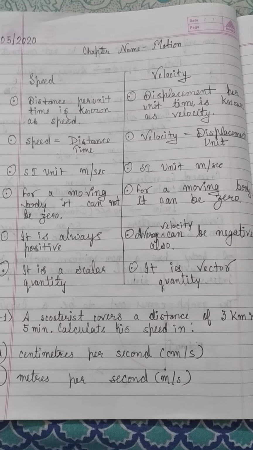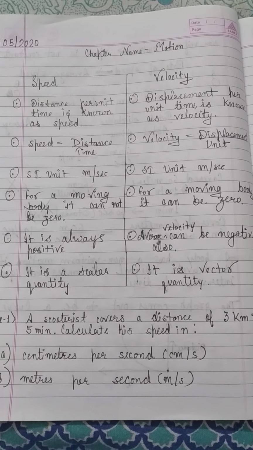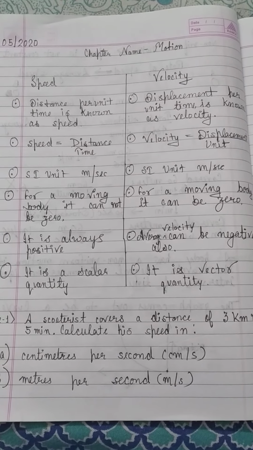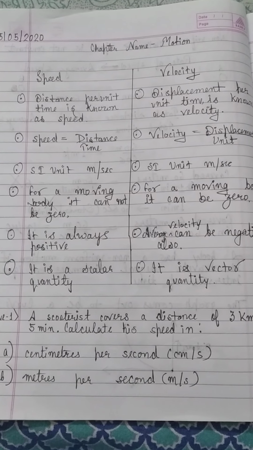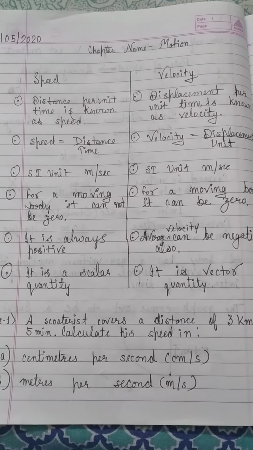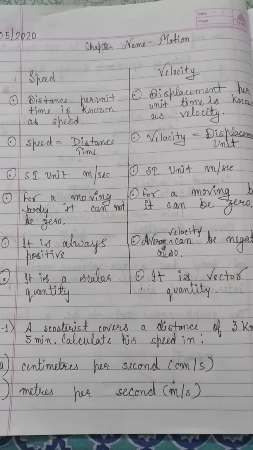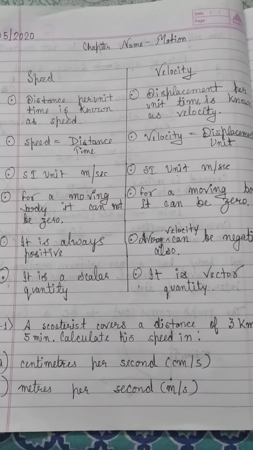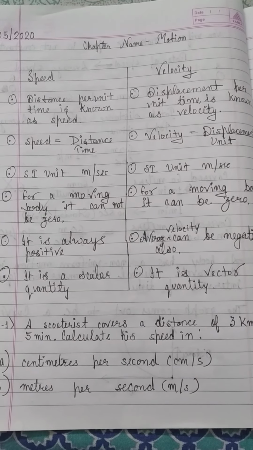So if I say that a man is moving with a speed of 40 km per hour, then anyone can ask, but in which direction? We cannot specify it with the help of speed, because speed is that quantity which has only magnitude but not direction. We discussed one more heading yesterday, which is average speed. What is average speed? Average speed is total distance covered upon total time taken.